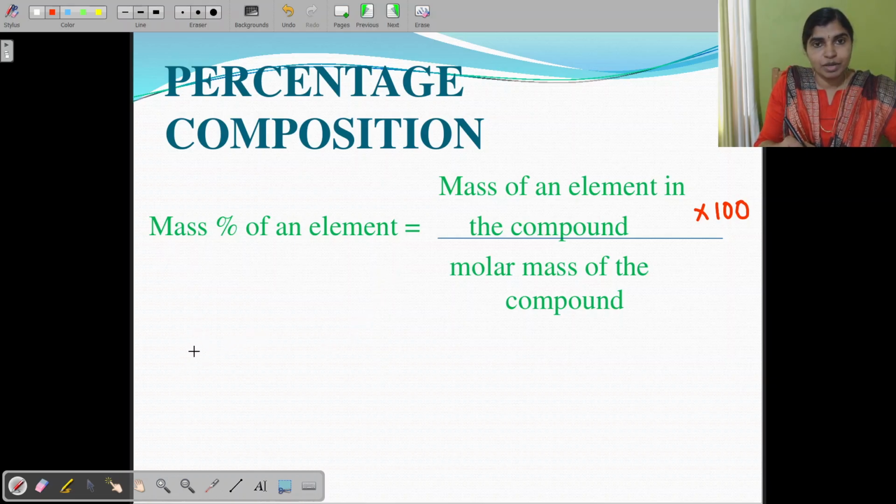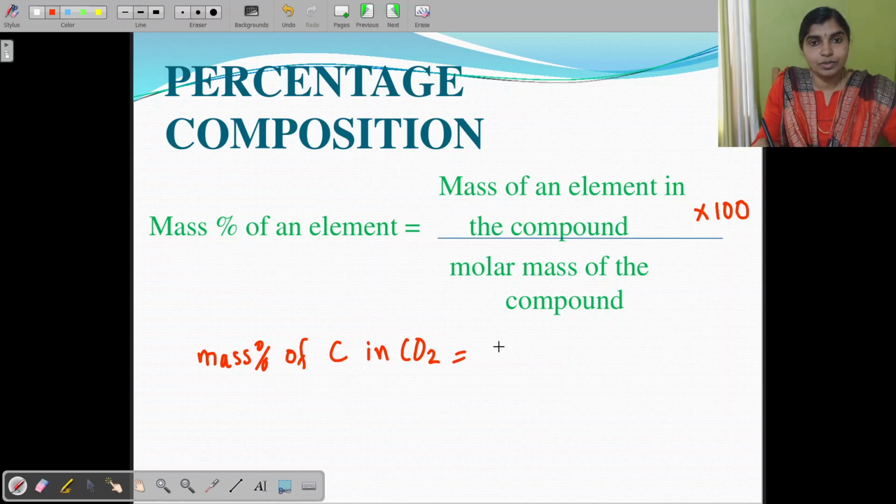We can find it like this. Mass percentage of carbon in carbon dioxide is equivalent to the mass of the element, that is exactly 12.011, into 100 divided by the molecular mass of CO2.